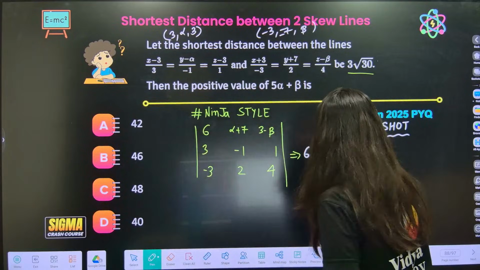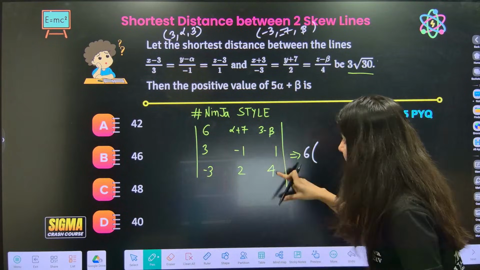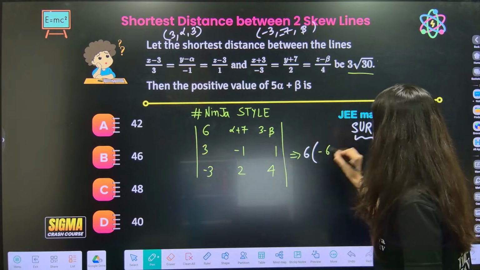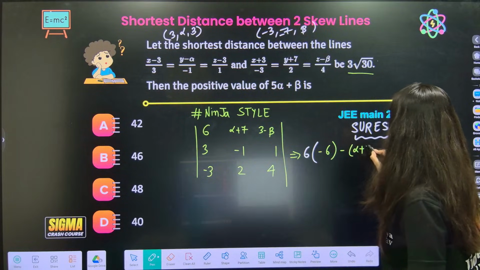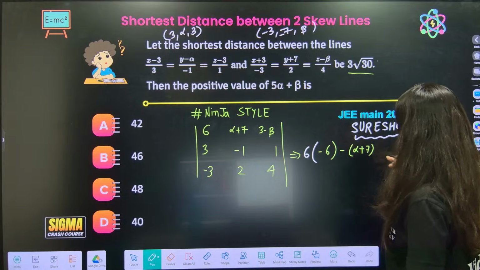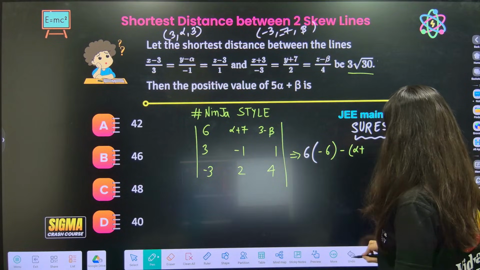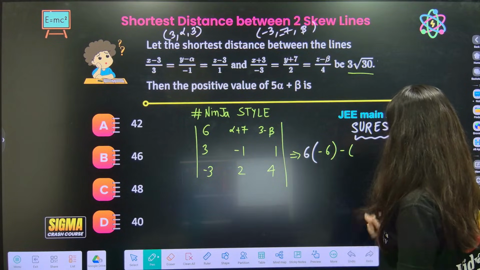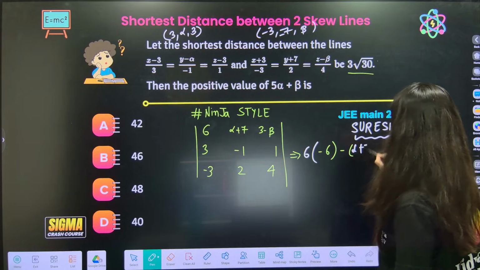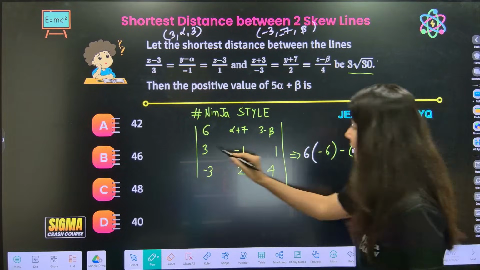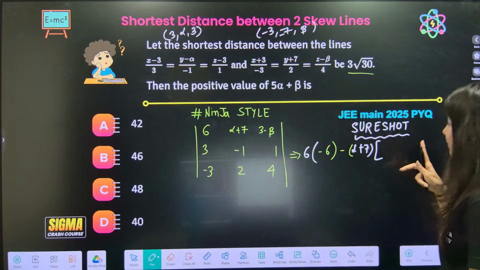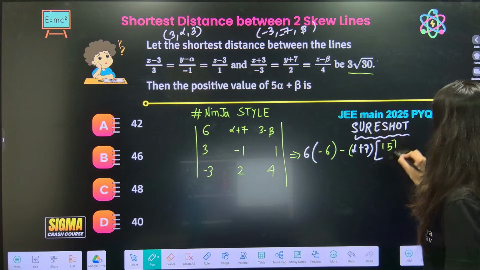6 inside the bracket, ma'am: minus 4 minus 2, so minus 6. Alpha plus 7 will remain outside. Inside the bracket, 3 4s are 12 plus 3 is 15.